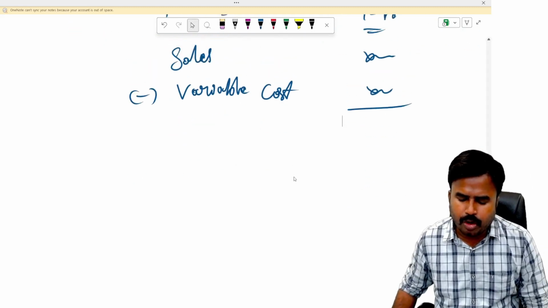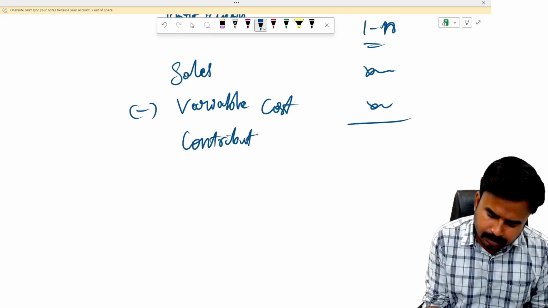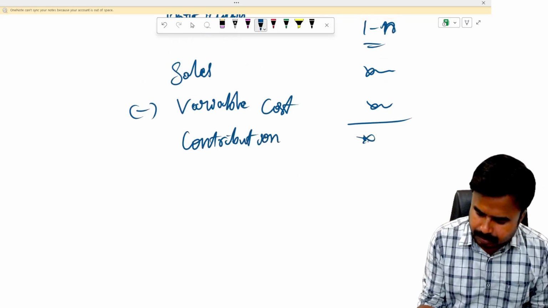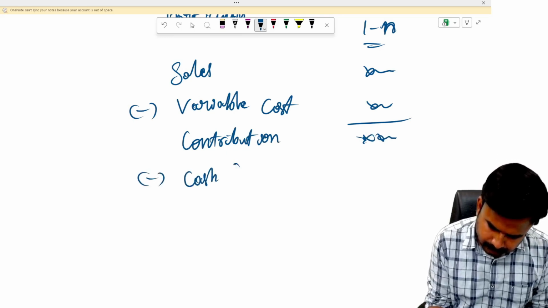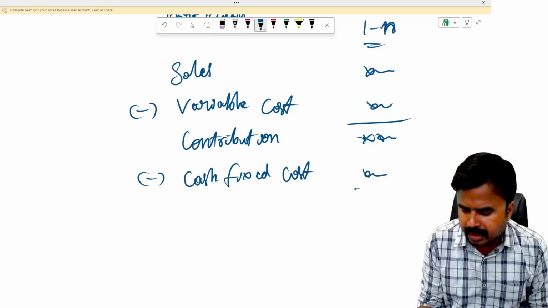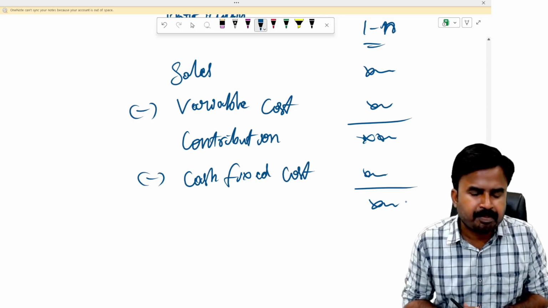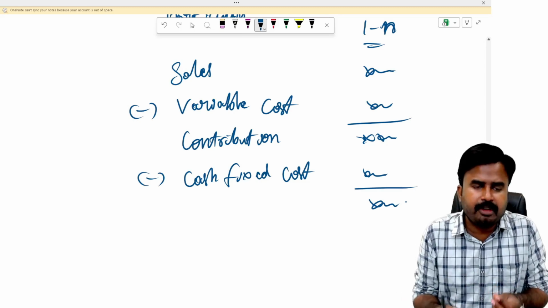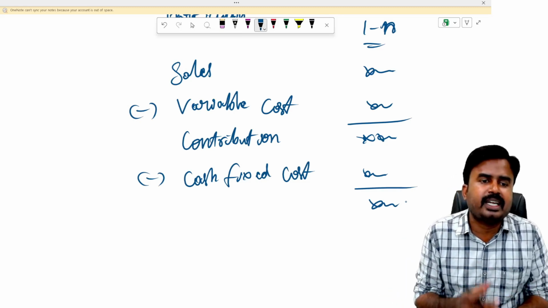So sales minus variable cost gives me contribution. Minus cash fixed cost. So what is this cash fixed cost? You know, your fixed cost is a combination of 2 components. Fixed cost includes cash fixed cost and non-cash fixed cost like depreciation.